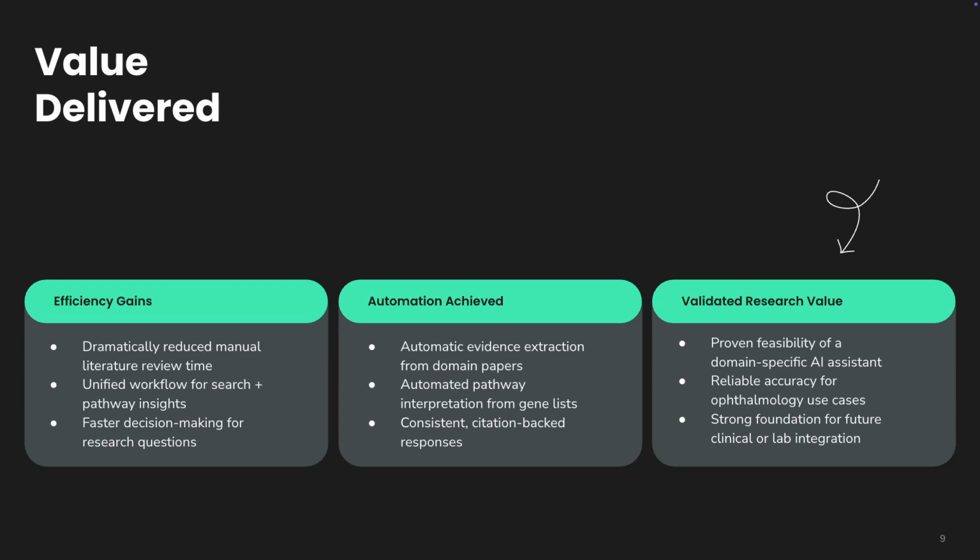In terms of automation, EyeQ provides automatic evidence extraction and automates pathway interpretation from complex gene lists, all within consistent, citation-backed responses. Finally, we have the validated research value, which has proven the feasibility of a reliable domain-specific AI assistant with high accuracy for vision science use cases, laying a strong foundation for future clinical or lab integration.